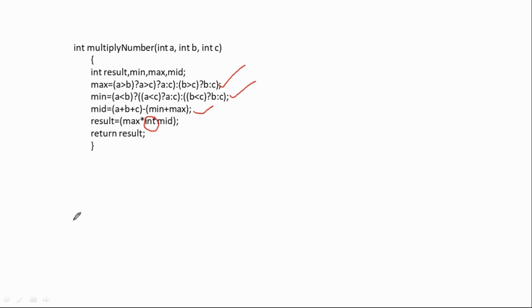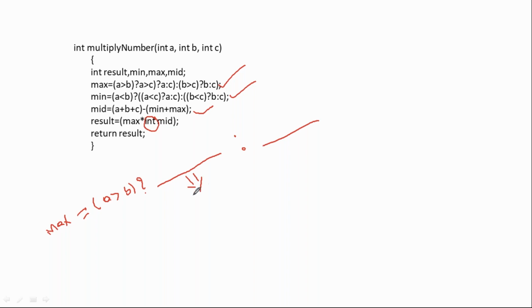So let's take max. I'll write a somewhat big expression here. Max. We take a bracket. What is this right now? A greater than B, right? As of now, let's see this one. This as it is, one statement, colon, this is one statement. Now in this portion, actually we are writing one logic.